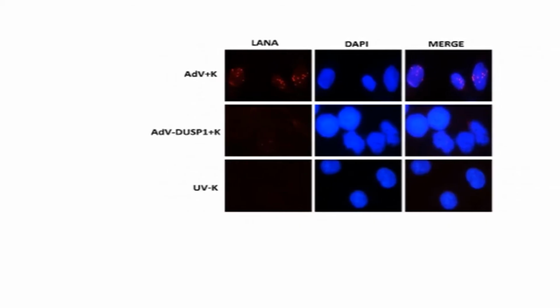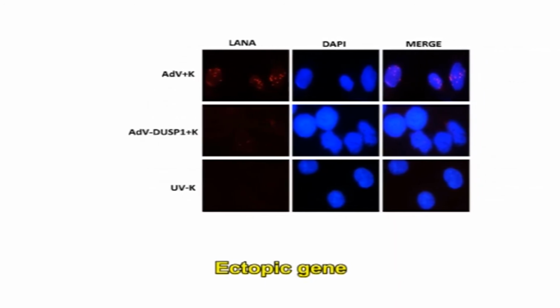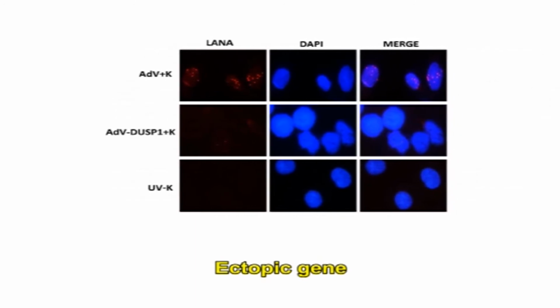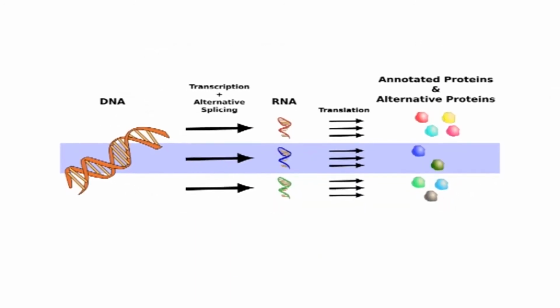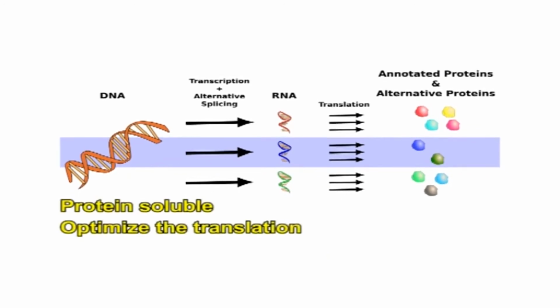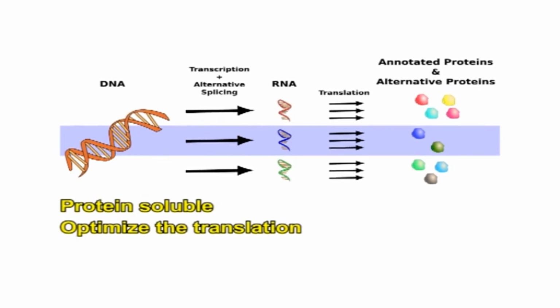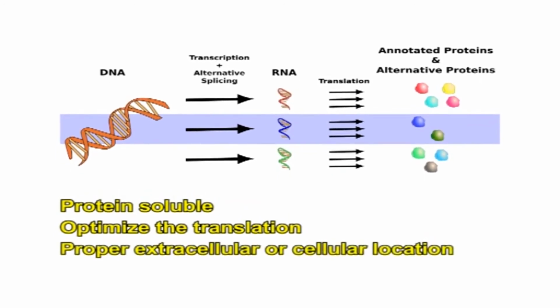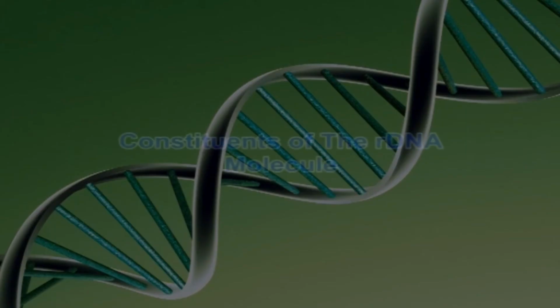To improve the expression of the ectopic gene, particular changes to the host organism can be made. Additionally, some changes may also be needed to the coding sequences to make the protein soluble, optimize the translation, direct the recombinant protein to the proper extracellular or cellular location, and stabilize the protein from degradation.